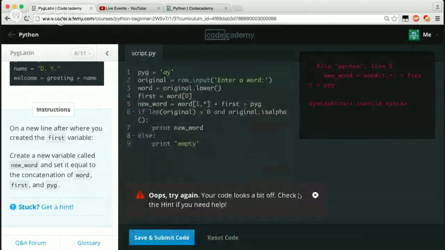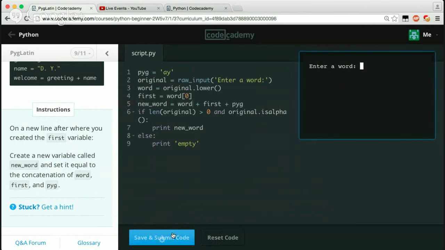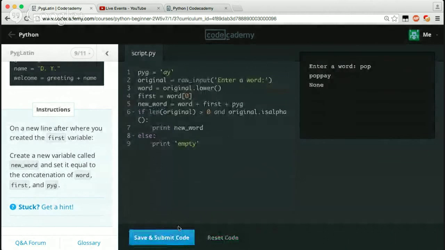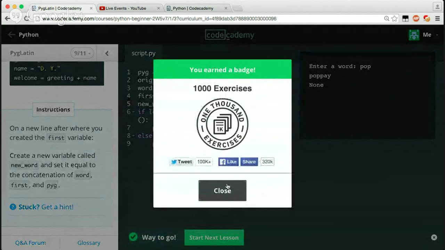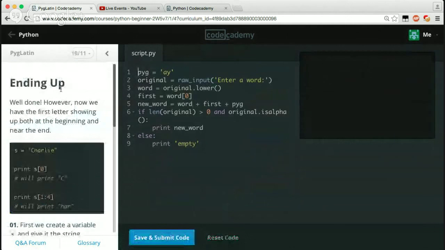No, it's stupid. Oh well. Oh well. Because we're still getting pape. Oh, that's weird. Okay, so oh cool, 1,000 exercises. Cool. All right, got that like 10 times. Ending up, well done. However, now we have the first letter showing up on both the ending. Okay, cool, here we go.